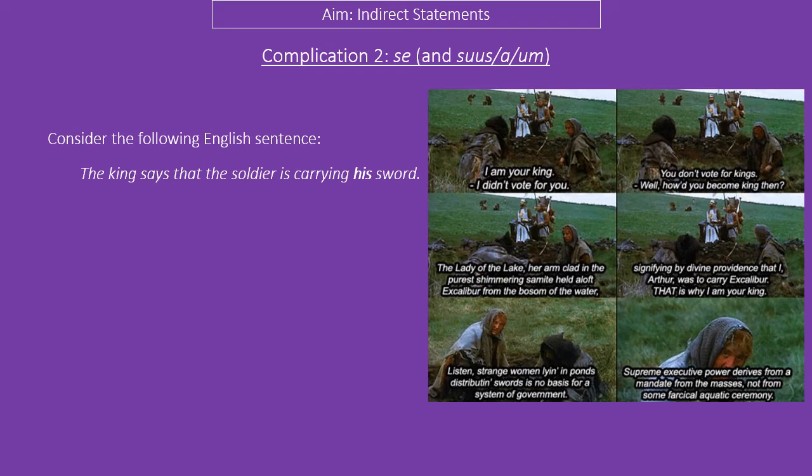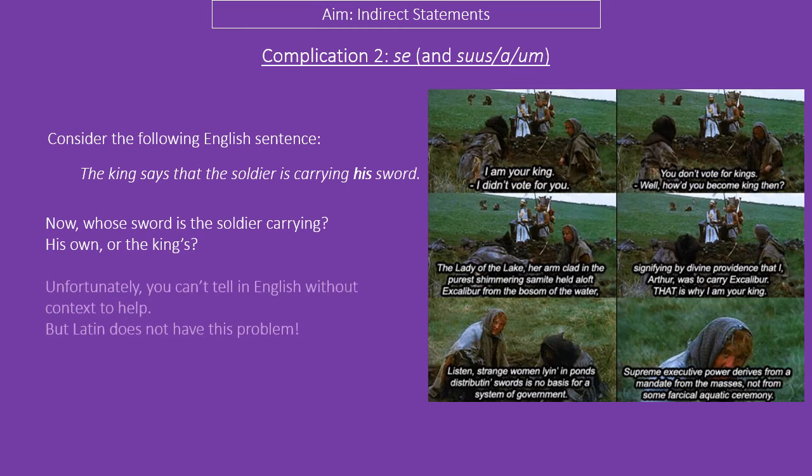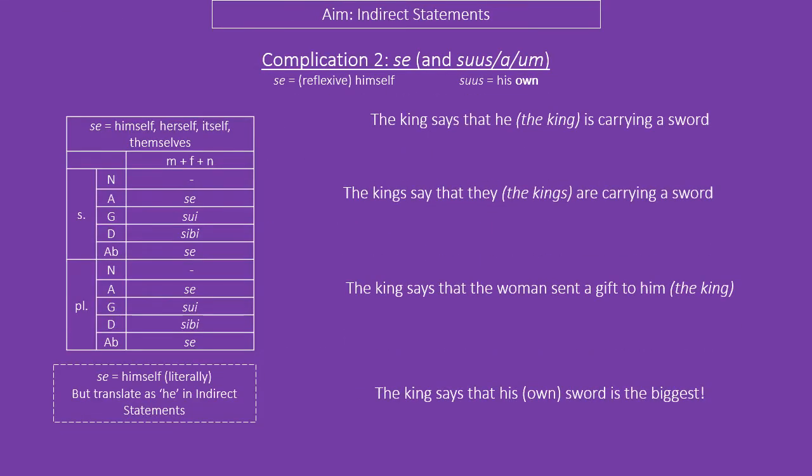Another problem that we might need to think about. The king says that the soldier is carrying his sword. Whose sword? You really can't tell in English. It's not at all clear. It could be his own sword or it could be the king's sword, and we really just don't know. Latin, however, has two different words for the third person pronoun. So instead of using the is, ea, id pronoun, he, she, it, it has a different pronoun, se, that is reflexive, i.e. only used if you're talking about yourself.